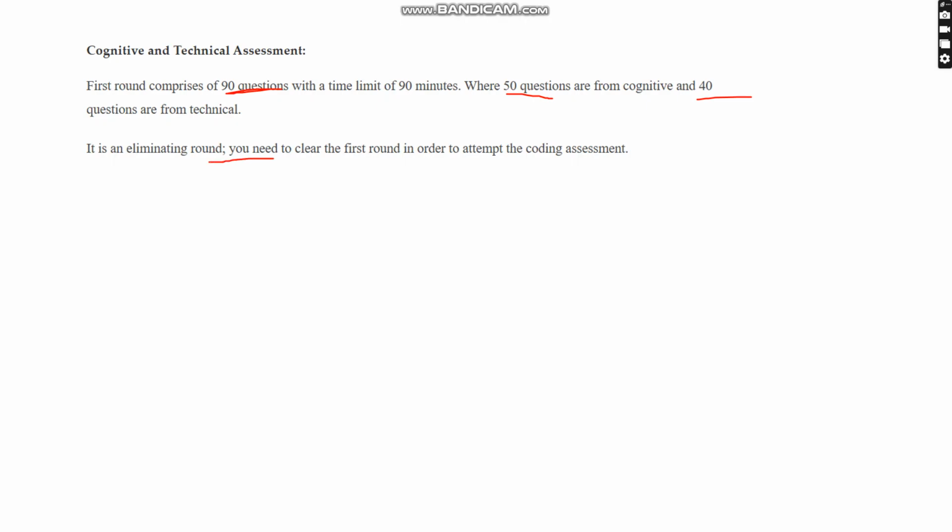Here I am clearly mentioning that you need to clear the first round in order to attempt the coding assessment. To attempt the second round, we have to clear the first round.